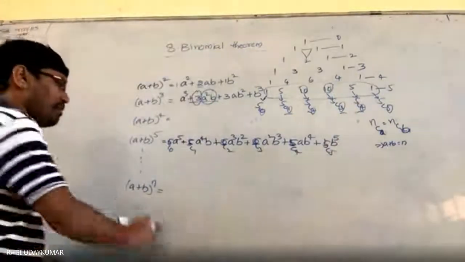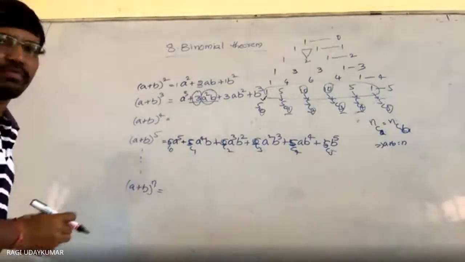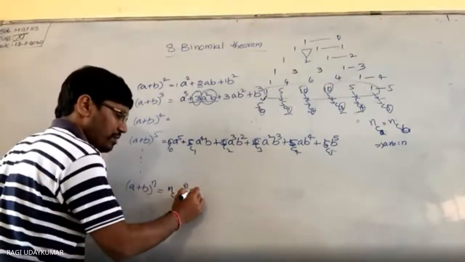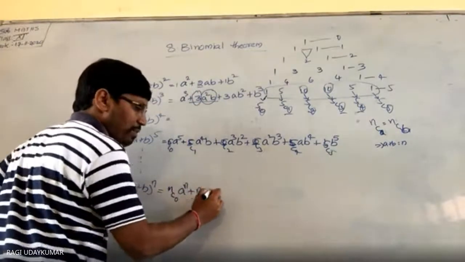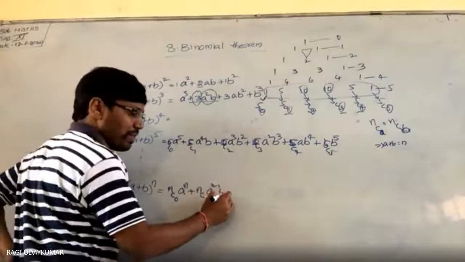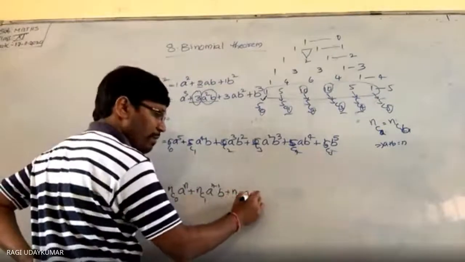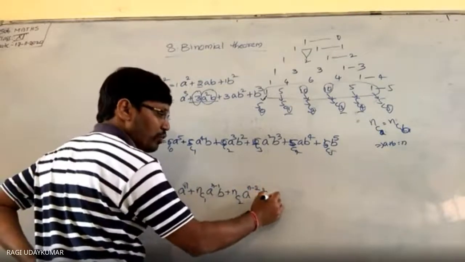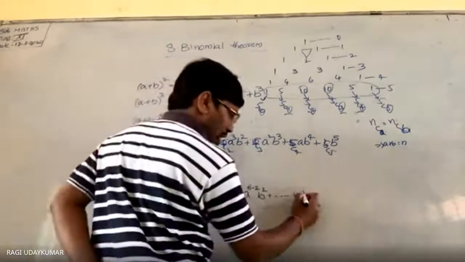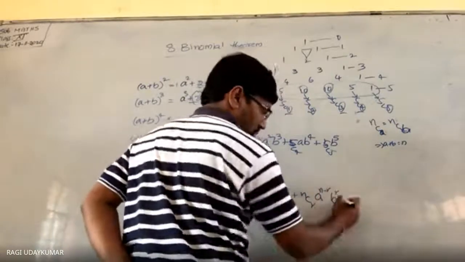In the same way, you can write a plus b whole to the power of n as nC0 a power n plus nC1 a power n minus 1 b power 1, and nC2 a power n minus 2 b power 2, plus and so on. In the middle, some one term I will write, that is nCr a power n minus r b power r.